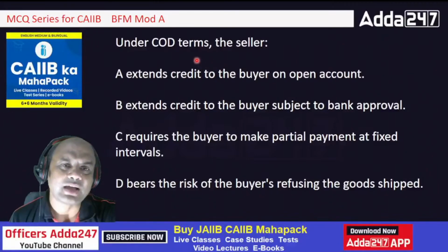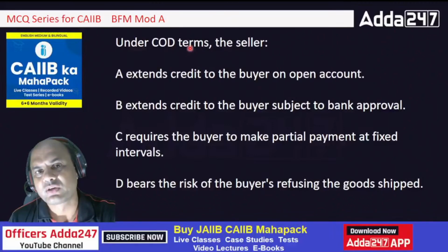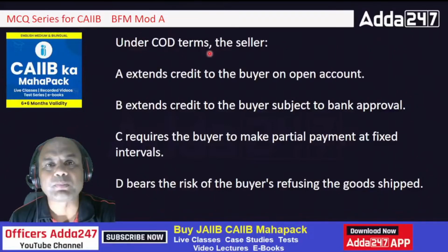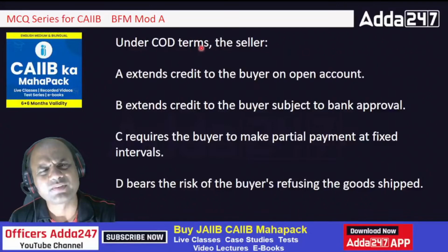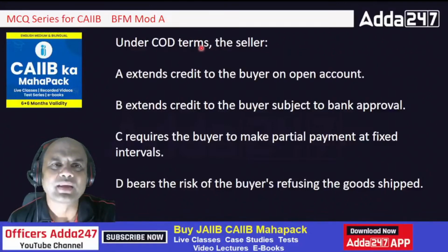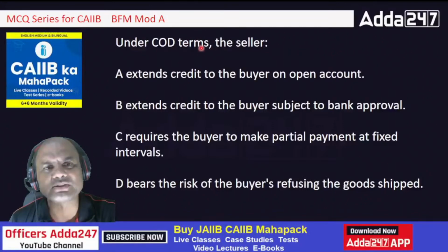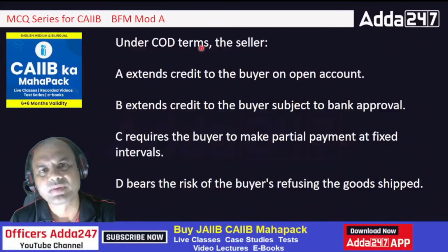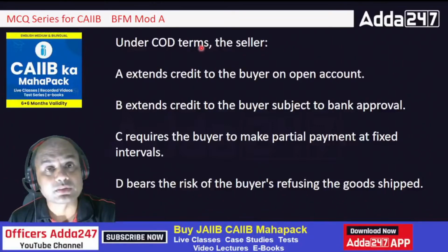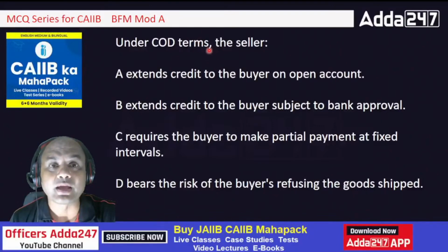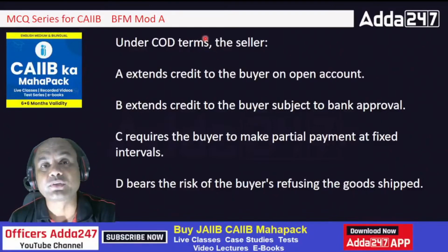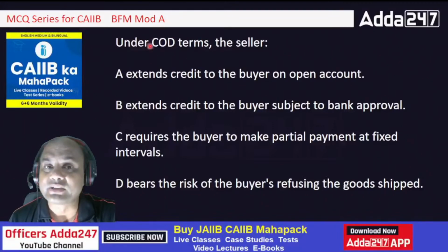Okay. I'll give you a simple example. Let's say you shop online nowadays. Everyone does online shopping now. Myntra, Amazon, anything. We do it. There are 3-4 payment terms over there, right? Credit card, then UPI. There is also a term called COD. Under COD, what happens? They give you the option to pay when you get that courier.